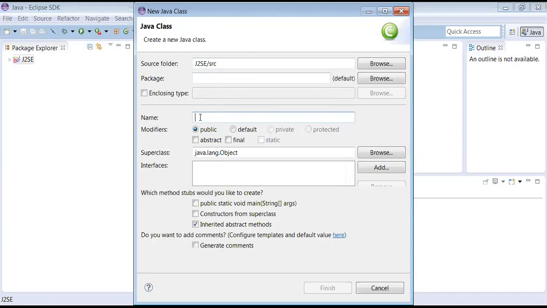I want to give the first application name as, for example, Print. Print is the name of the class which I am taking. It is a user defined class, my own class. It's not at all predefined. Just say Finish. I think you understood the navigation steps. Very simple.